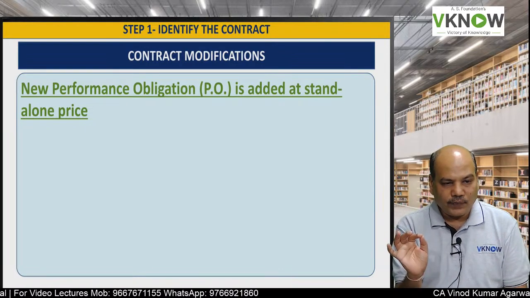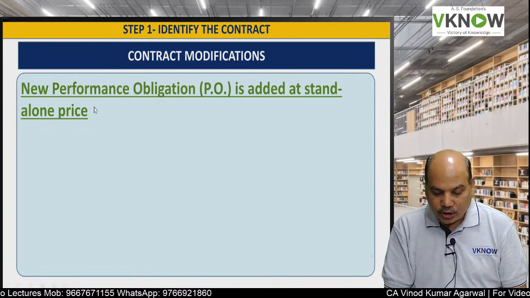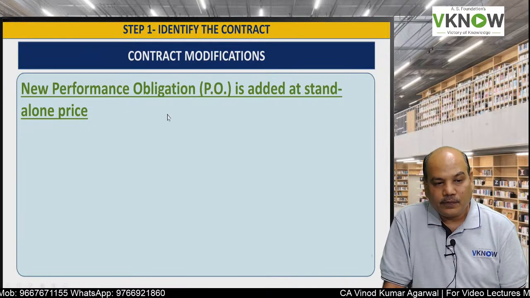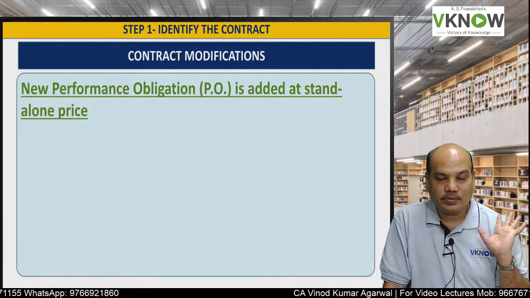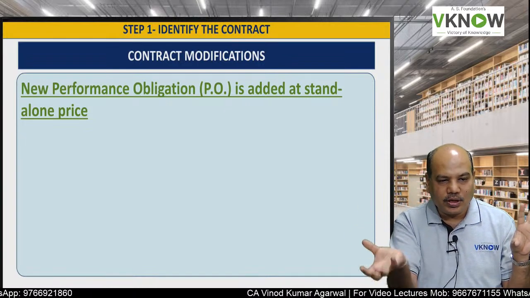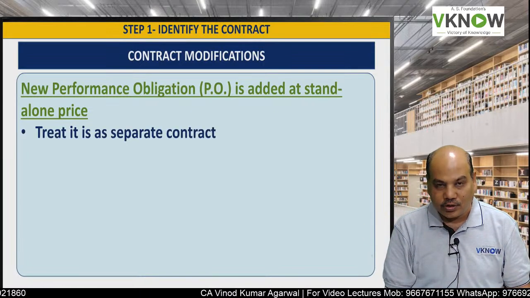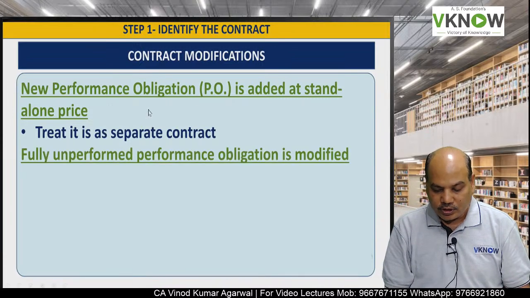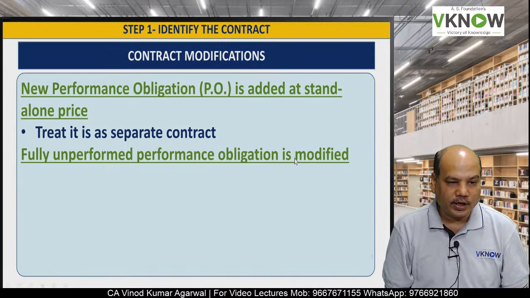So here I am going to give you the guideline in simple terms, very important for exam purpose. If a new performance obligation is added at a standalone price, this is the building, this is the warehouse, and the warehouse is negotiated on a standalone price basis, on its own, based on current market condition, then it will be treated as a separate contract. Second is fully unperformed performance obligation is modified.